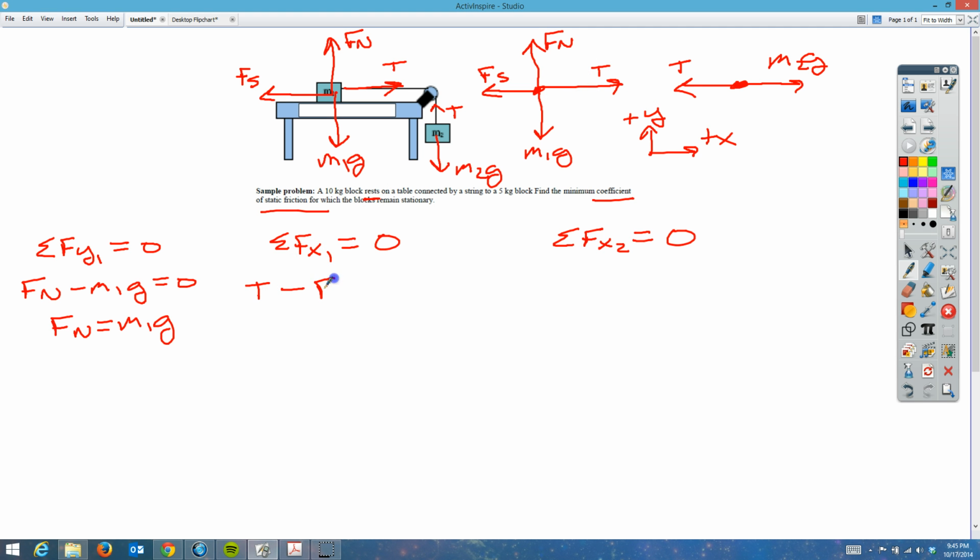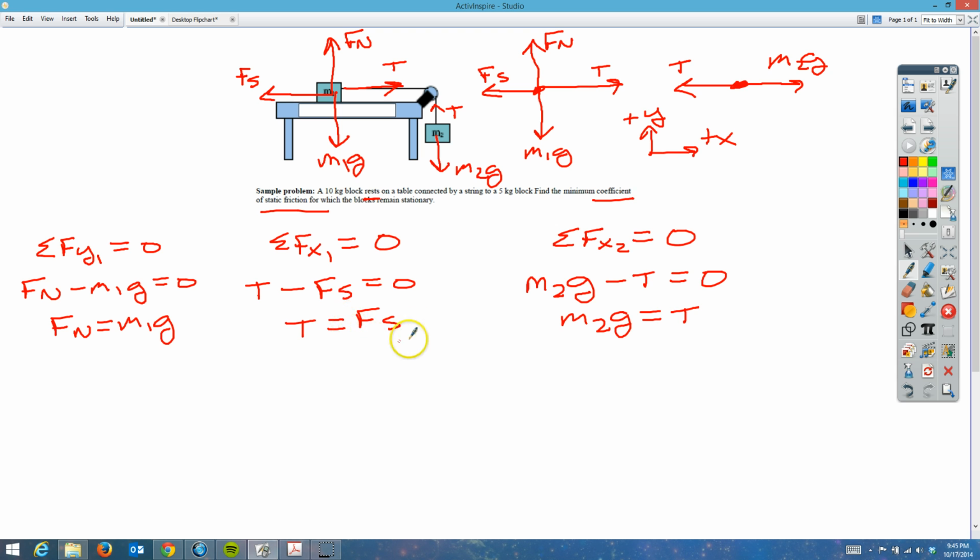We're going to subtract off the force of static friction, and that should be equal to 0. So the tension here is equal to the force of static friction. Same thing for this side. We'll do everything in the x. We're going to say M2G going to the right minus T is equal to 0. So for this one, M2G is equal to T.